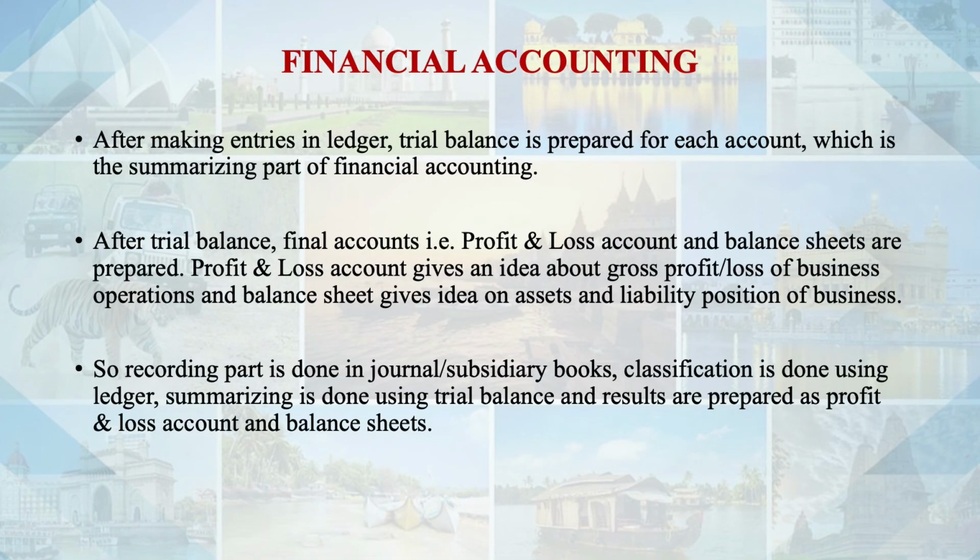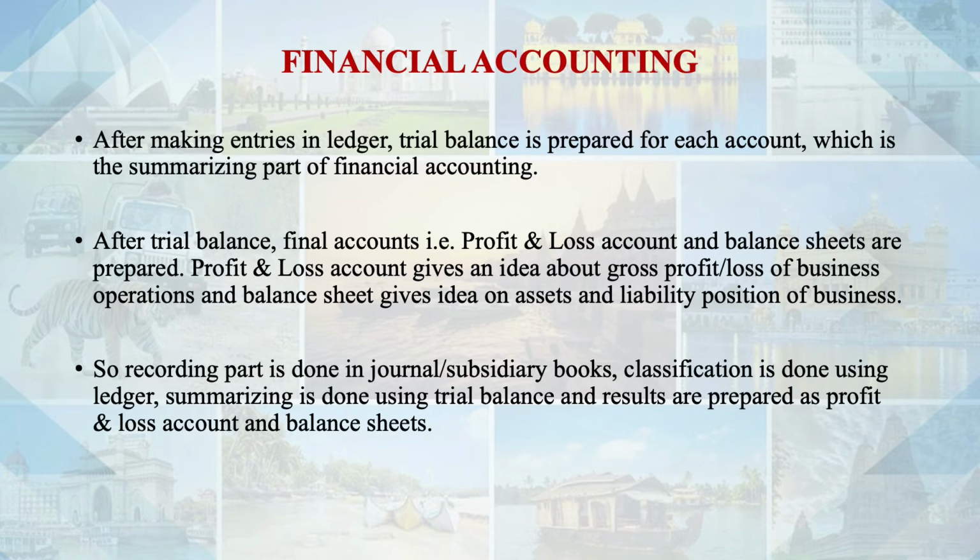The first part is the recording part, which is done by writing the transactions in the journal or the subsidiary books. The second part was the classification of the transactions, that is done by shifting the transactions from the journal or subsidiary books to the ledger. Then the next part was summarizing, that is basically we prepare the trial balance, and all these aspects are done in a significant manner with generally accepted accounting principles.